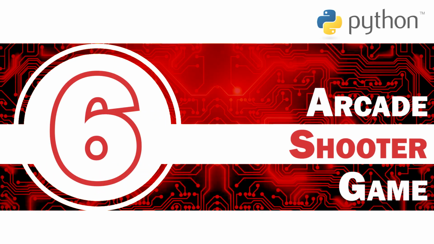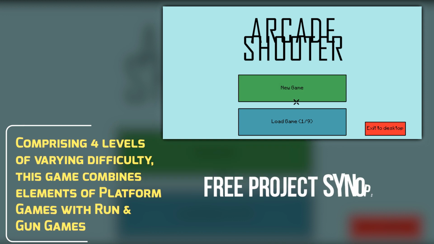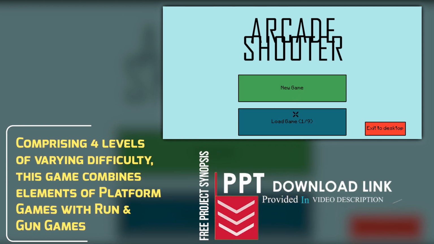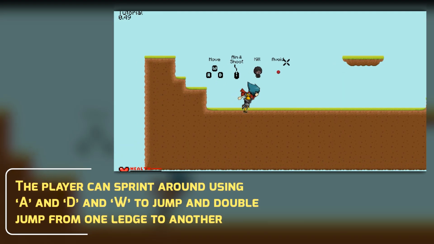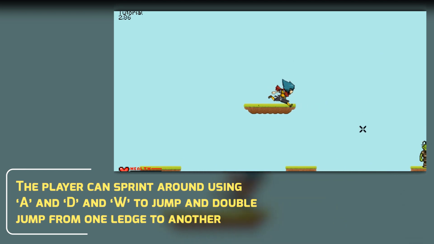Arcade Shooter Game. Developed in Python, this Pygame module Arcade Shooter is a classic side-scroller game. Comprising 4 levels of varying difficulty, this game combines elements of platform games with run-and-gun games. The player can sprint using A and D, and W to jump and double jump from one ledge to another.